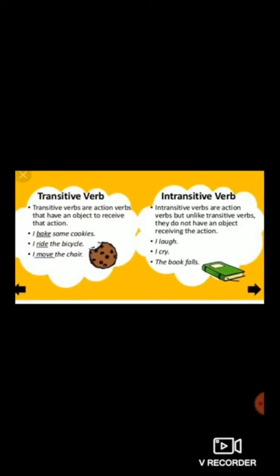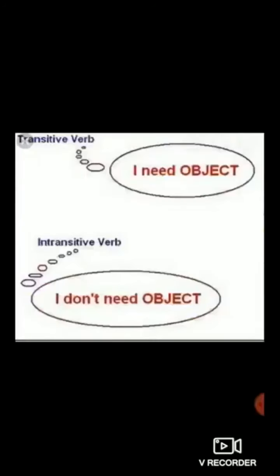Let's see with the help of more examples. Keep two things in mind: a transitive verb needs an object. In the picture itself you can see the transitive verb says that I need an object, whereas, vice versa, the intransitive verb says that I don't need an object.